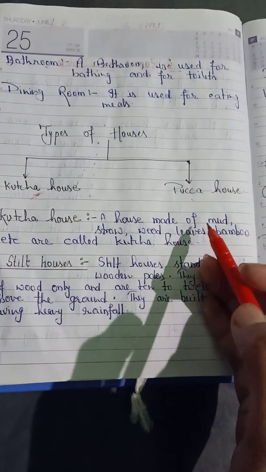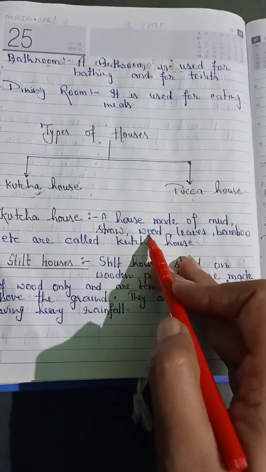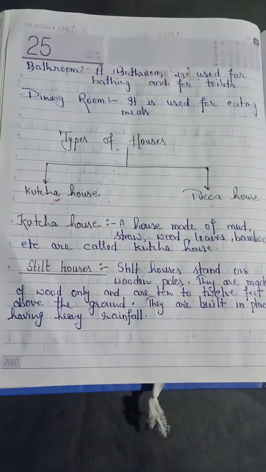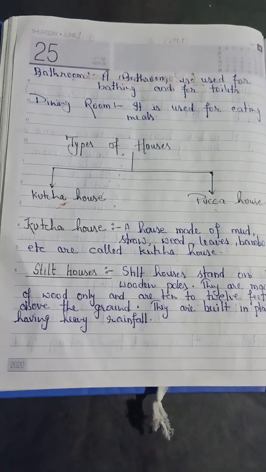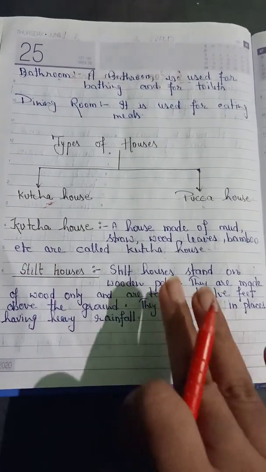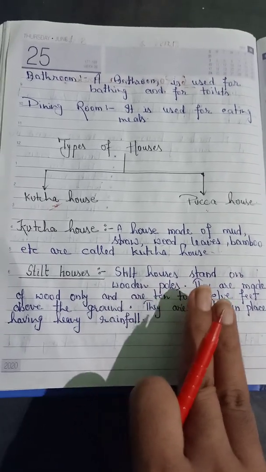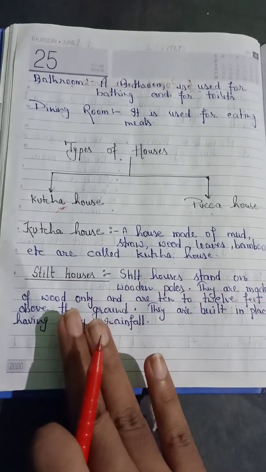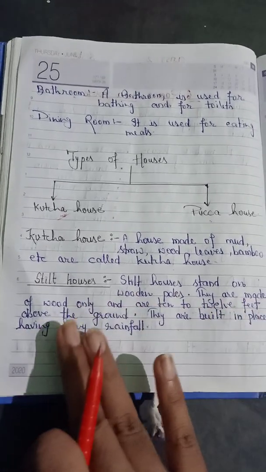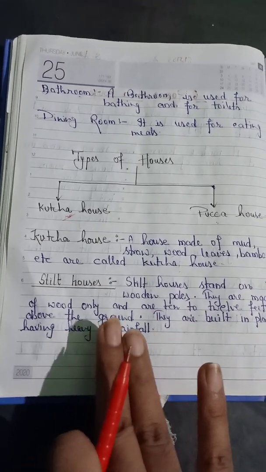So it is made with the help of mud, mitti, straw, wood, leaves, bamboo, etc. So in kacha house there are some types of houses. Stilt house. Stilt house stands on wooden poles. They are made of wood only and are 10 to 12 feet above the ground. They are built in places having heavy rain.